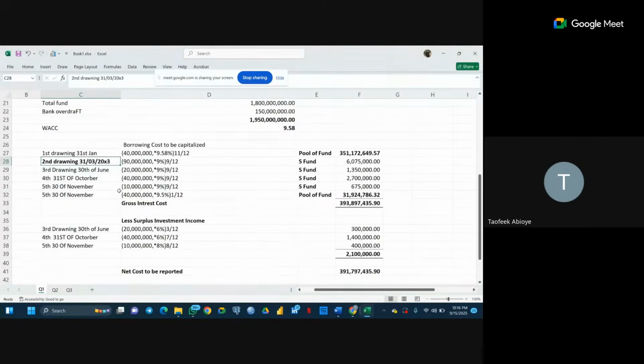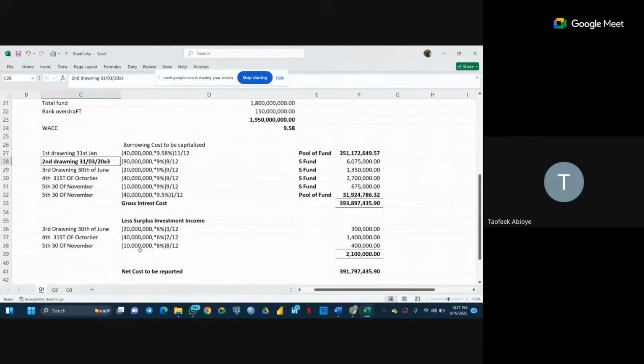The reason why we cannot use 160 million is because 160 million is not what we have in that investment as at this date. The money is made available to us on this date, and we take out 90 million from it. Even if you say 160 minus 90, that is what we should have in investment, that looks very straightforward, which is the same thing here, 70. But that 70, we are not going to use 6% against a specific